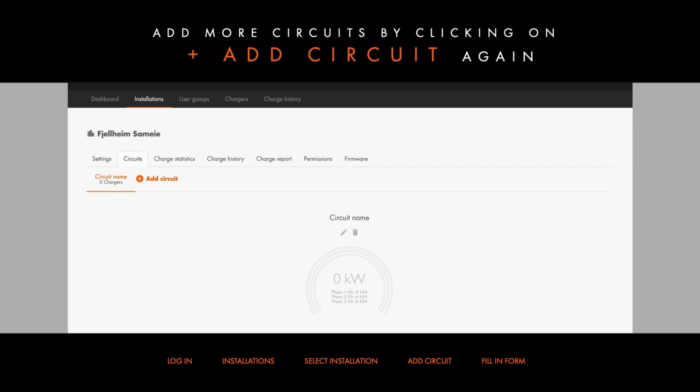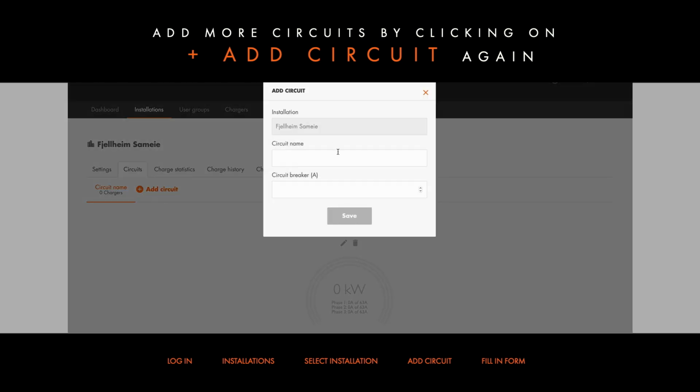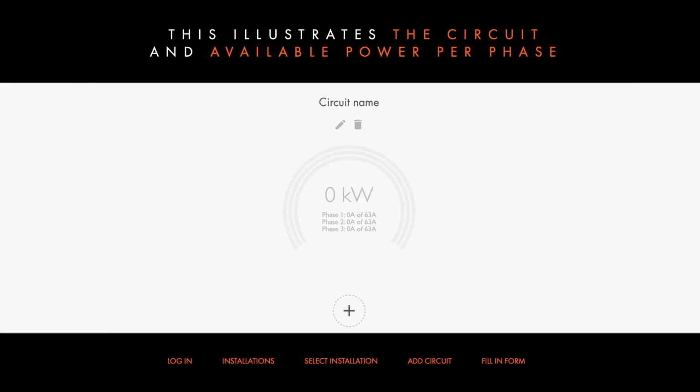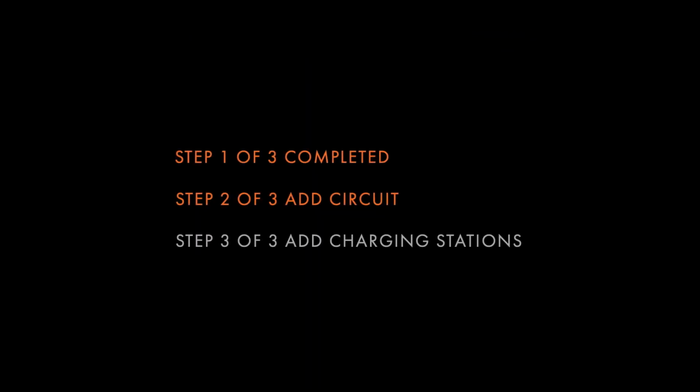By clicking on plus Add Circuit and following the same procedure, you may add the required amount of circuits. This illustrates the circuit and available power per phase. Circuits were added, and the third step will be to add charging stations to the circuits.